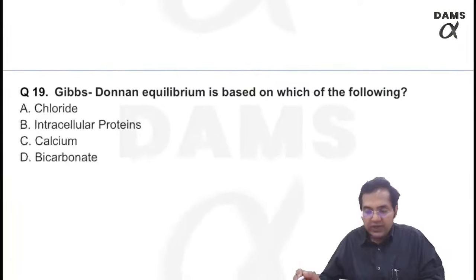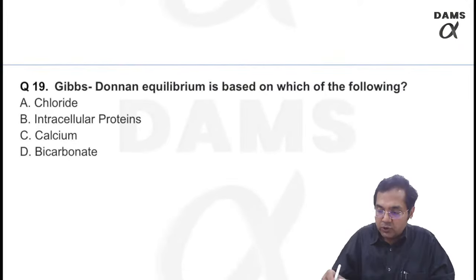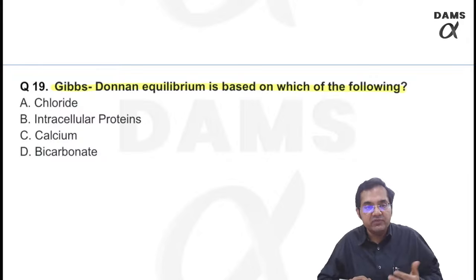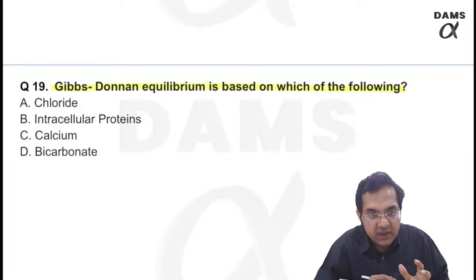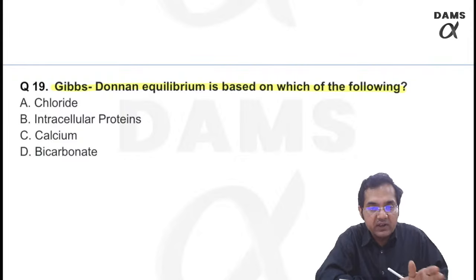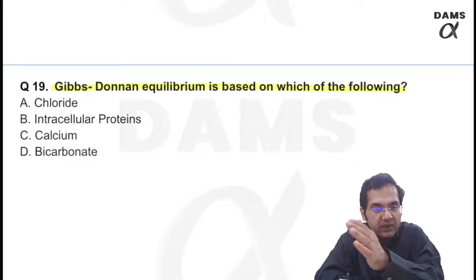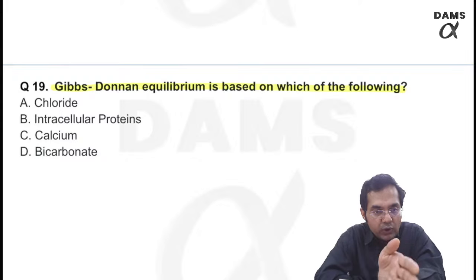Moving to 19. This I think I've already told you now. You should be able to give me the correct answer. Gibbs-Donan equilibrium is based on which of the following? Gibbs-Donan equilibrium says, I have just drawn the figure, asymmetric distribution of diffusible ions. That means more potassium will be inside, less potassium in the outside ECF, less chloride inside the ICF, more chloride in the ECF.